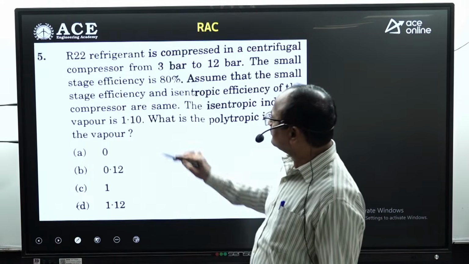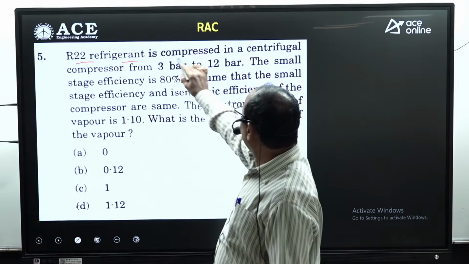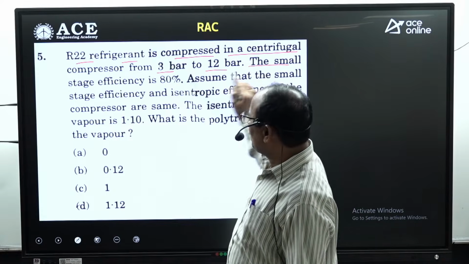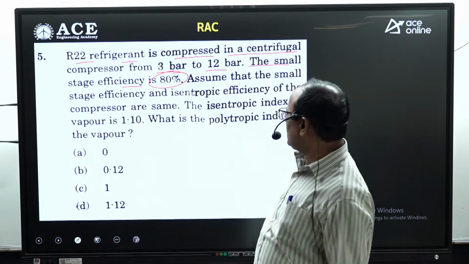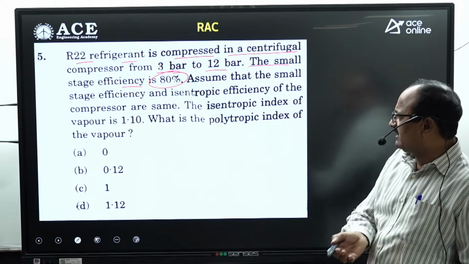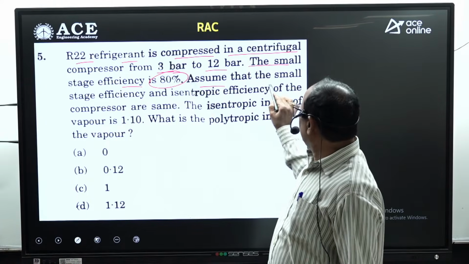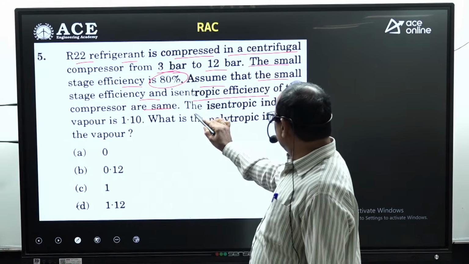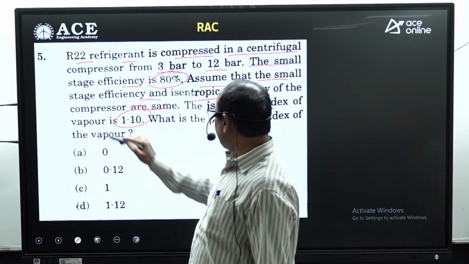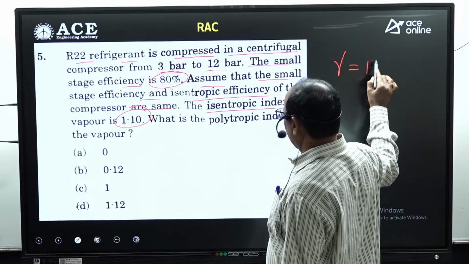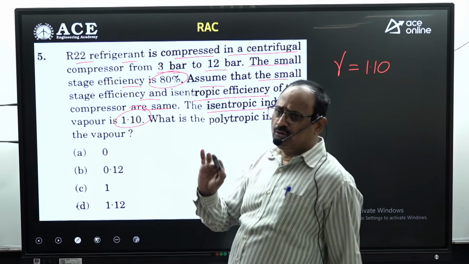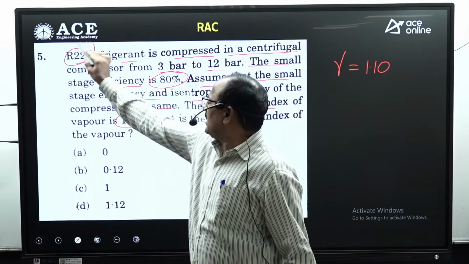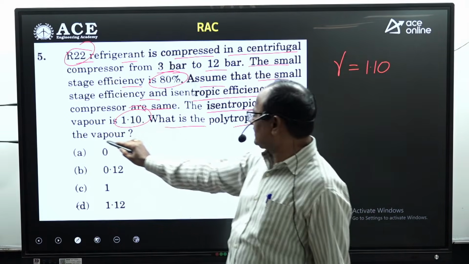Similarly, R22 refrigerant is compressed in a centrifugal compressor from 3 bar to 12 bar. The small stage efficiency is measured in terms of polytropic efficiency. Assume that the small stage efficiency and isentropic efficiency of the compressor are the same. The isentropic index of vapor, marked with gamma, is given as 1.10. Don't take 1.4. Gamma equal to 1.4 is for only diatomic gas like atmospheric air, but here it is given for R22. What is the polytropic index for the vapor?